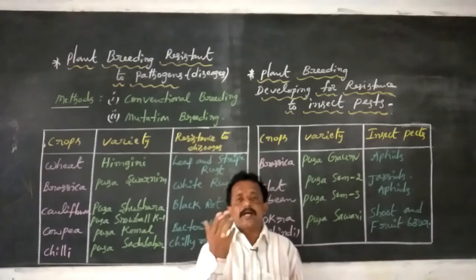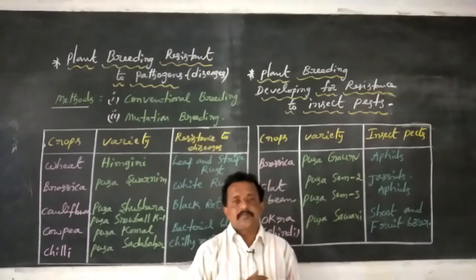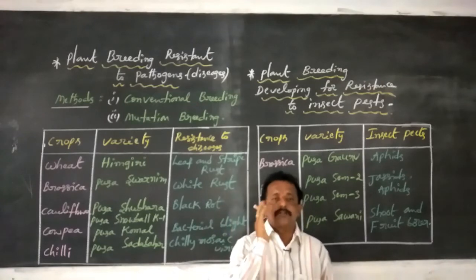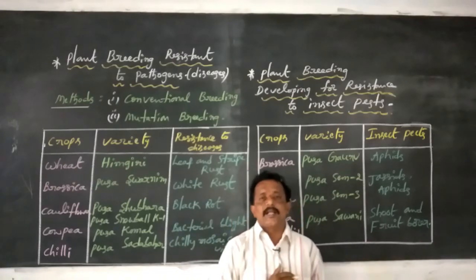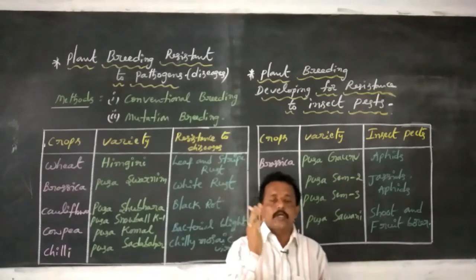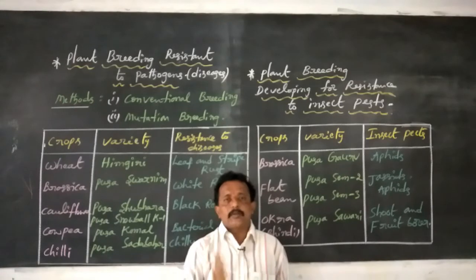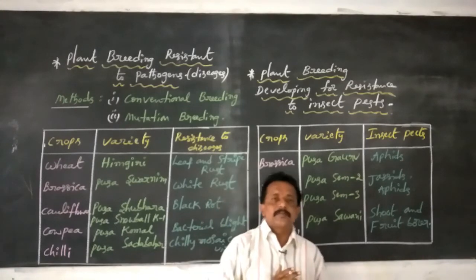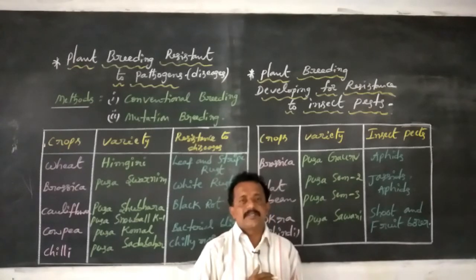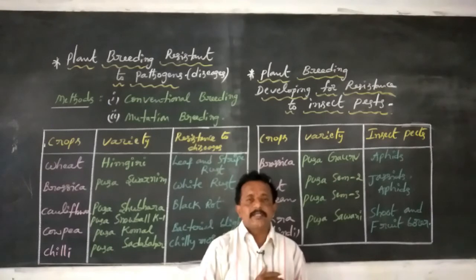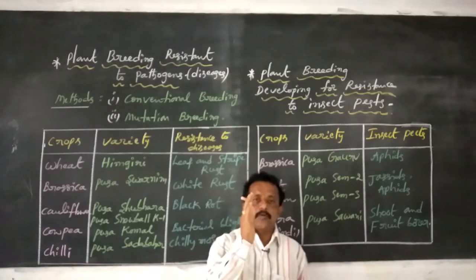Fungi cause some diseases, such as brown rust of wheat. Brown rust of wheat is caused by one fungal organism. Red dot of sugarcane is caused by one fungal organism. Late blight of potato is caused by one fungal organism. Mainly the fungal pathogen causes diseases in economically useful hybrid crop plants such as wheat, potato and sugarcane.